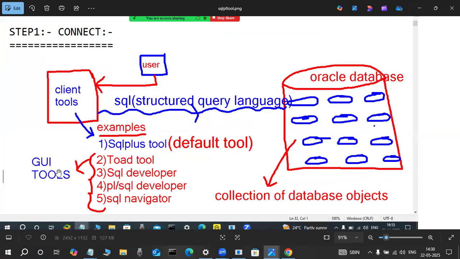GUI is graphical user interface. But SQL Plus is a command line tool. I will show you where it is available.